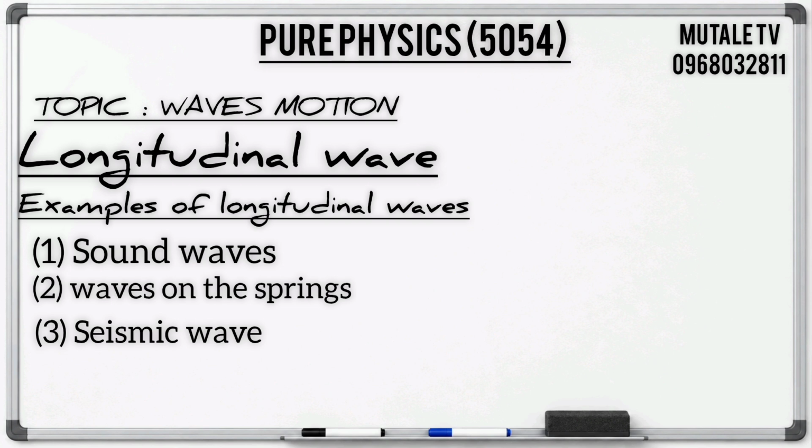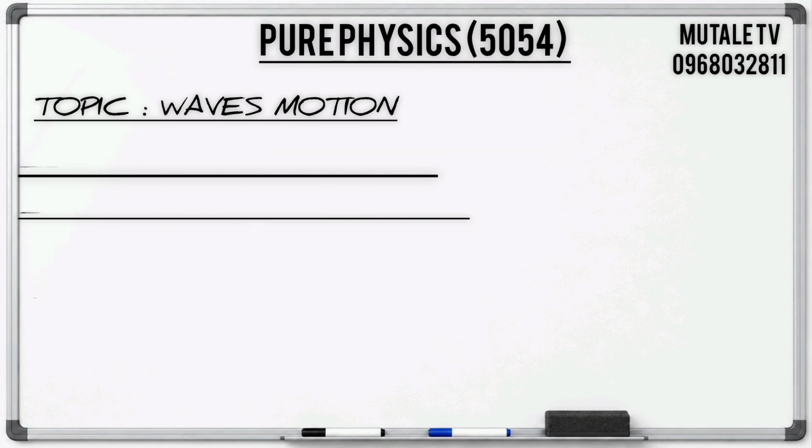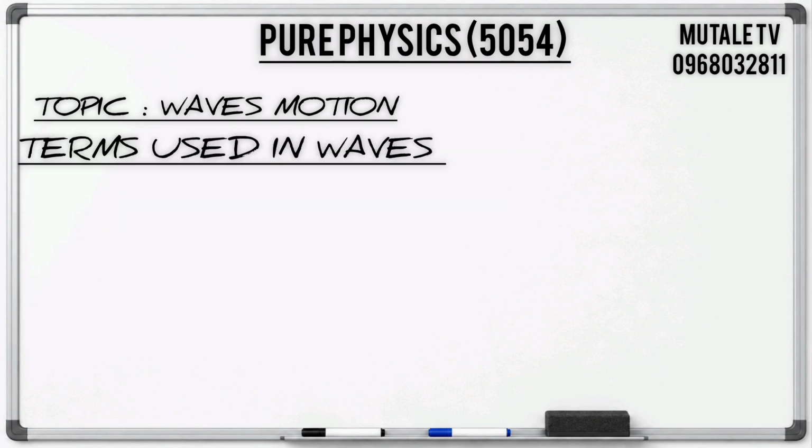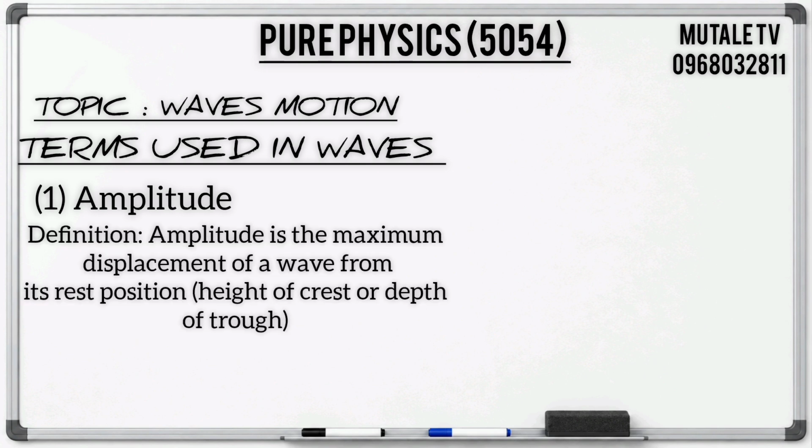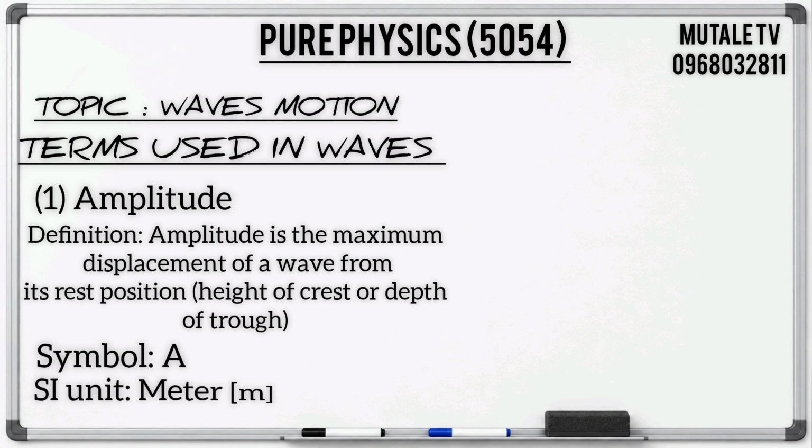Once we are done with the types of waves, we come to the terminologies which are used in wave motion. The first term we use in wave is what we call the amplitude. What is an amplitude? By definition, an amplitude is the maximum displacement of the wave from its rest position. Amplitude is represented by the symbol capital letter A. It is always measured in meters.